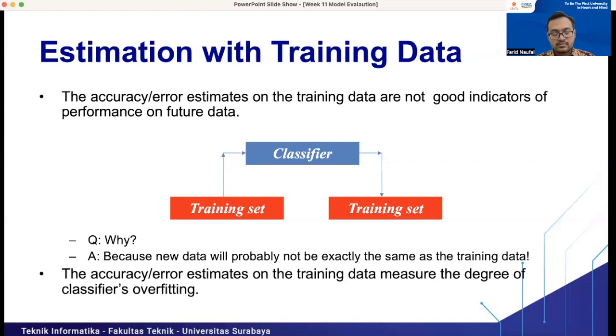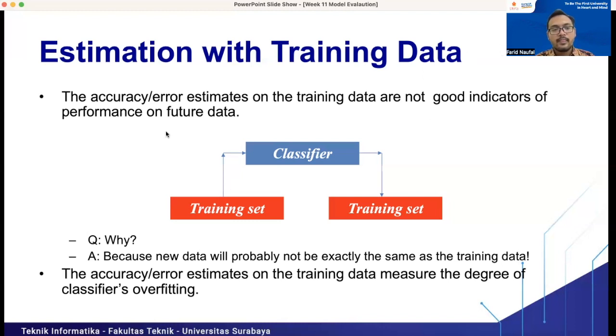We don't split the data set into training and testing sets, but use the training set to train the model and also test the model. This is not a very good method, because we only use the training set for building and testing the model.